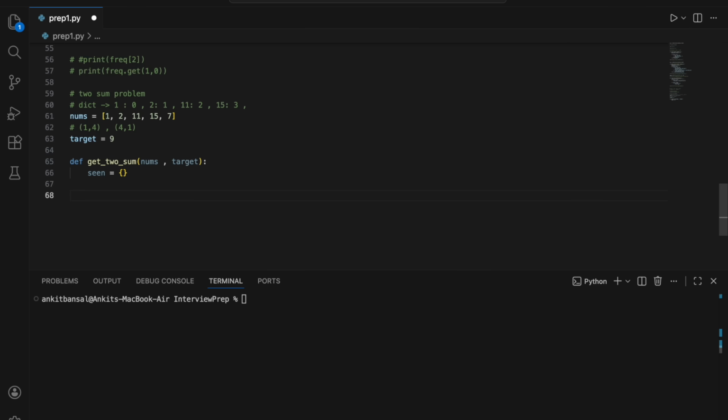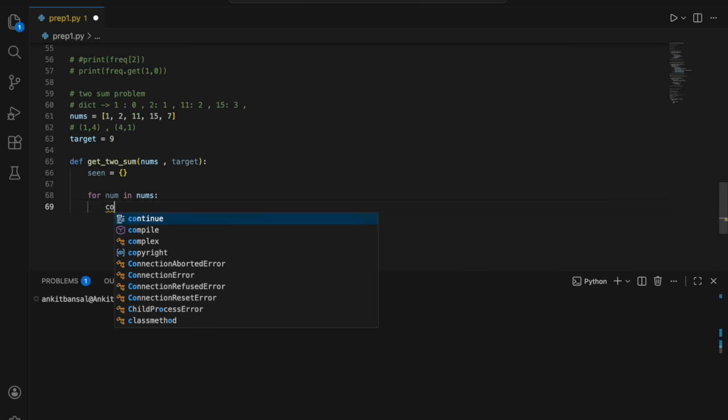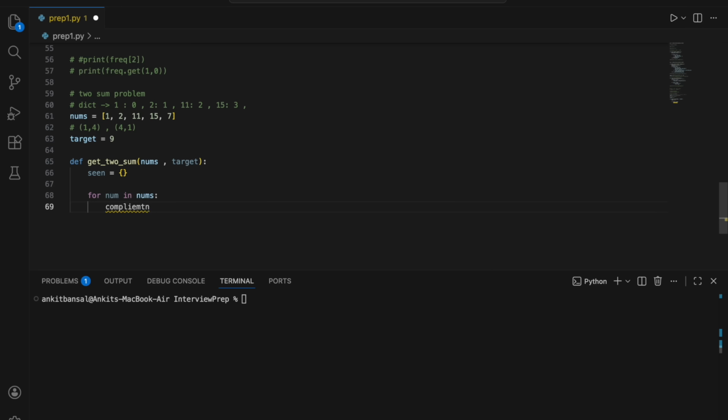I'll say for, again I will run a loop, num in nums. Now I will get what I need. I need that complement. What difference do I need, right? Complement equal to target minus this num.